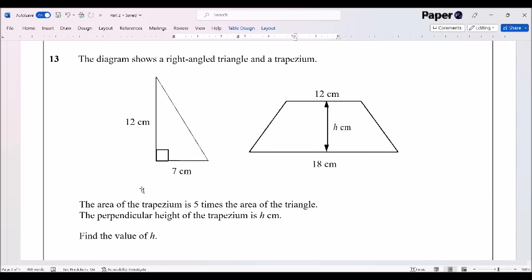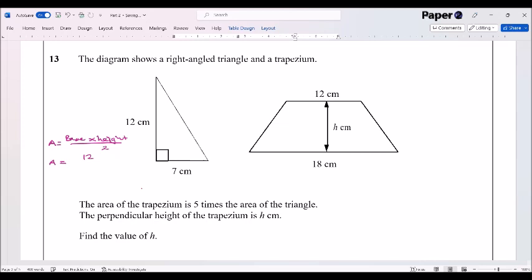So what we're going to do, we're going to take the old adage of work out what you can. The question is about area, so we can probably quite easily work out the area of our triangle. So the area of a triangle is base times height divided by 2. So I'm just going to write this down there, base times height divided by 2. That's equal to my area. Let's just work that out and work out what we can. We'll have picked up a couple of marks for doing that.